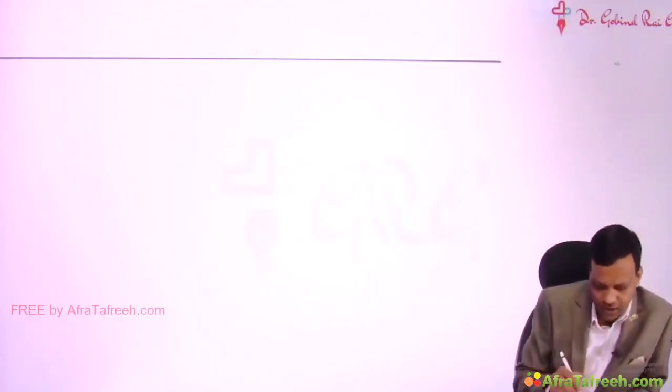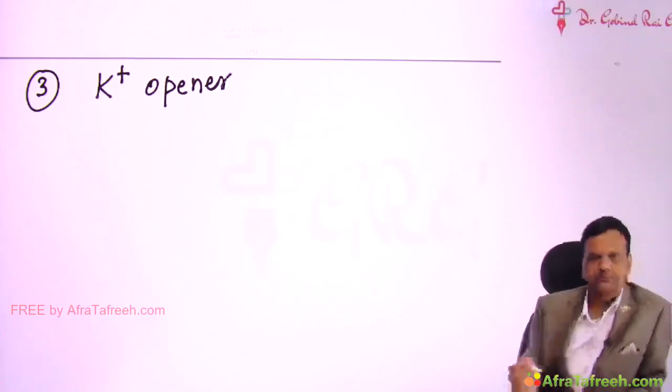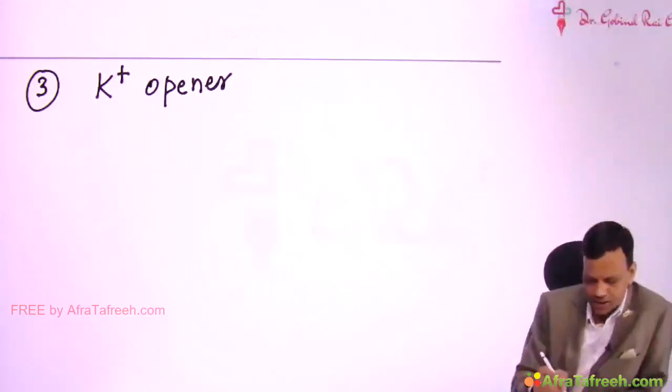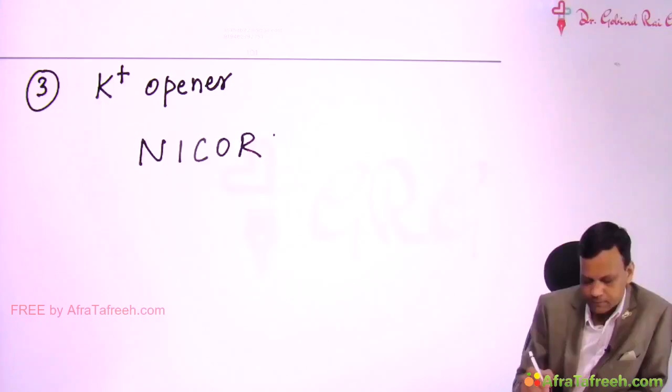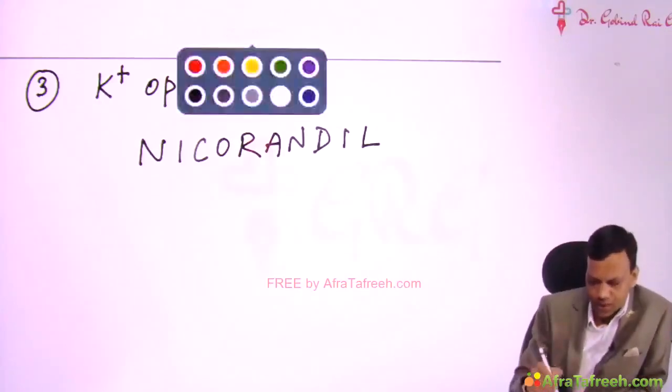So we covered nitrates and calcium channel blockers in angina. The third group of drugs we'll cover in angina are potassium channel openers. And the drug we use is nicorandil. Now nicorandil is a drug which has dual action.